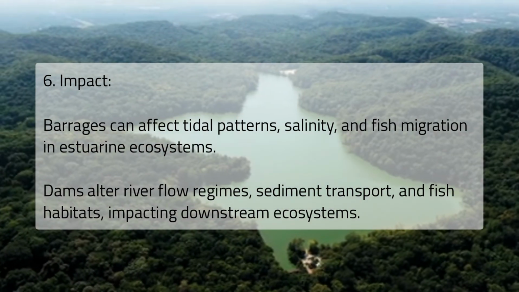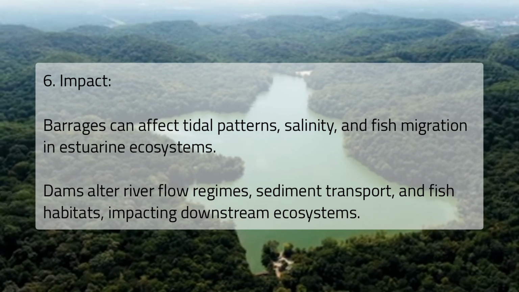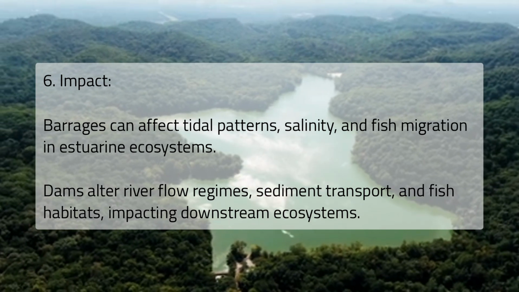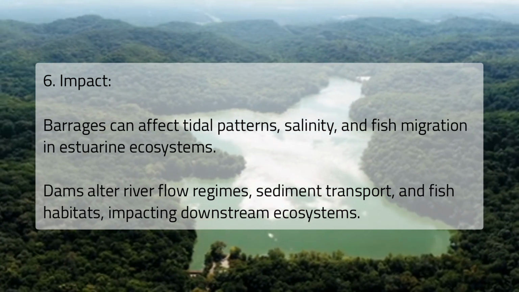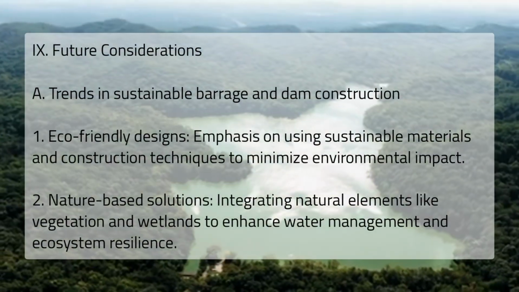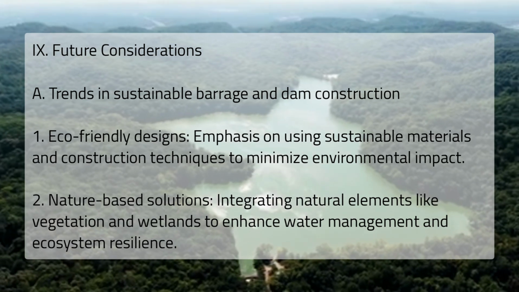6. Impact. Barrages can affect tidal patterns, salinity, and fish migration in estuarine ecosystems. Dams alter river flow regimes, sediment transport, and fish habitats, impacting downstream ecosystems. 9. Future considerations. A. Trends in sustainable barrage and dam construction.